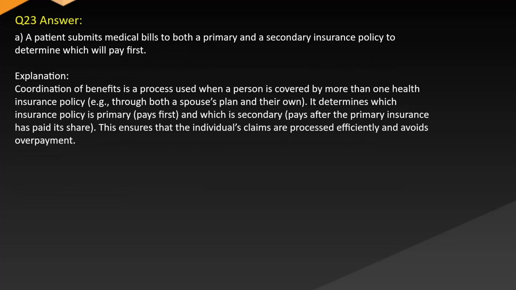Answer: A. A patient submits medical bills to both a primary and a secondary insurance policy to determine which will pay first. Explanation: Coordination of benefits is a process used when a person is covered by more than one health insurance policy, e.g., through both a spouse's plan and their own. It determines which insurance policy is primary, pays first, and which is secondary, pays after the primary insurance has paid its share. This ensures that the individual's claims are processed efficiently and avoids overpayment.